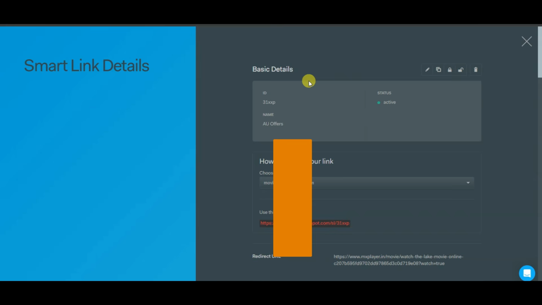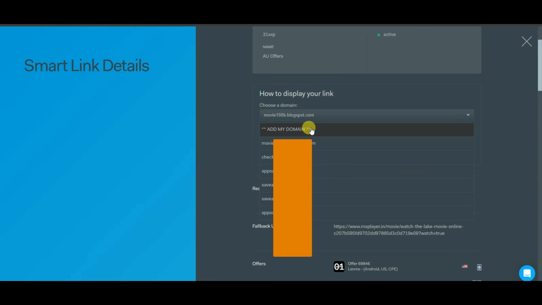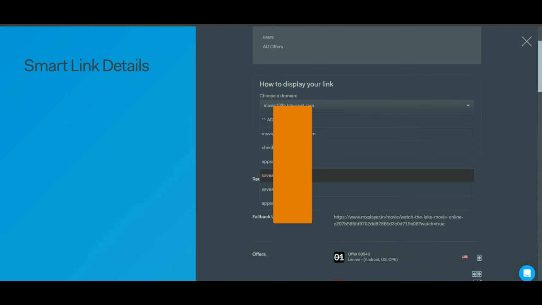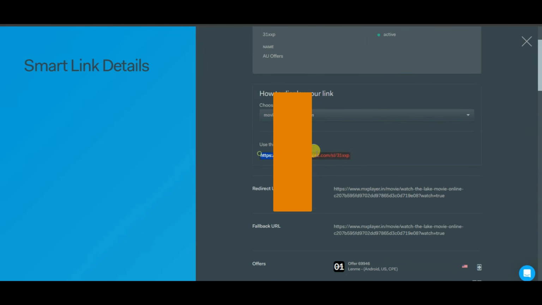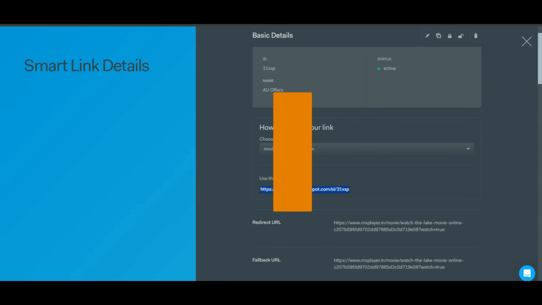You will then come to this page. Here you can see this smart link is active. Here you can see domain. You can click here to add your own domain or you can select any of this domain. Here you can see a smart link. You can use this link to promote. When people from Australia click on this smart link, then OgAds network will show CPA offers according to user. When that user will complete the required step, then OgAds network may create your account.